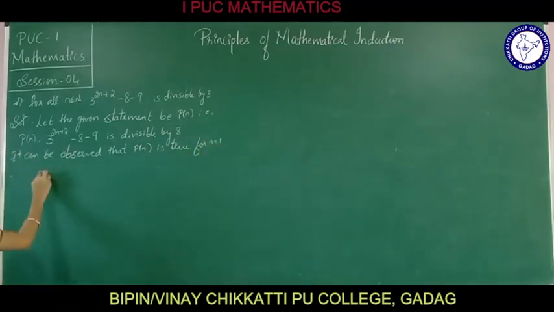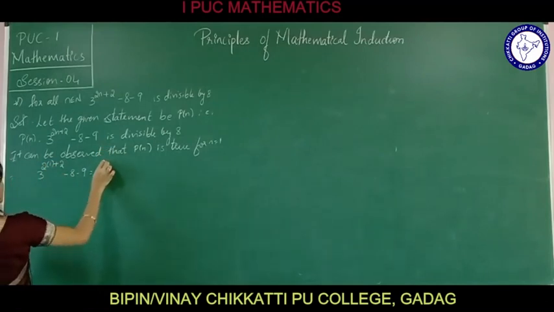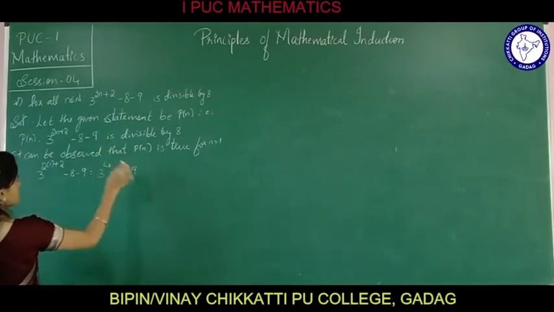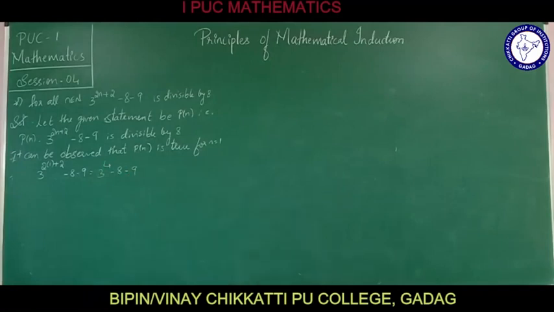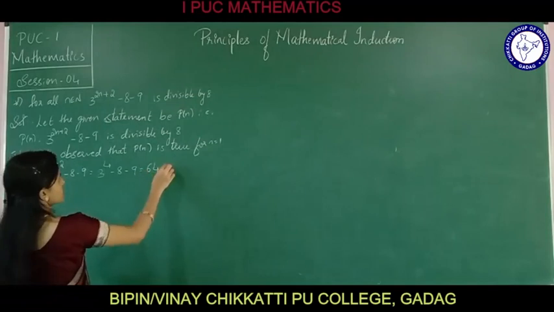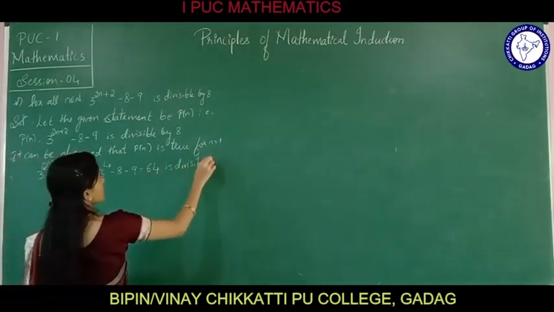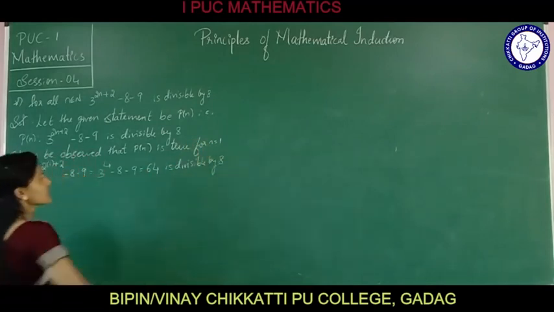Just replace n: 3 raised to 2 into 1 plus 2 minus 8 minus 9, nothing but 3 raised to 4 minus 8 minus 9, which on simplifying is 64, divisible by 8.